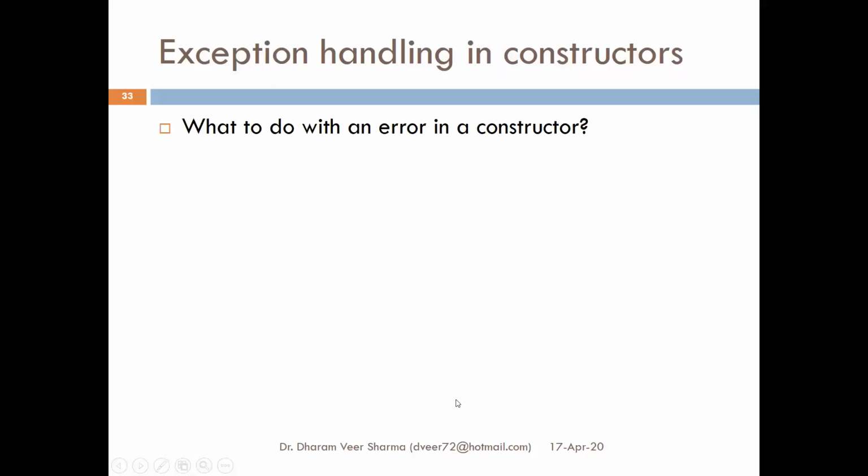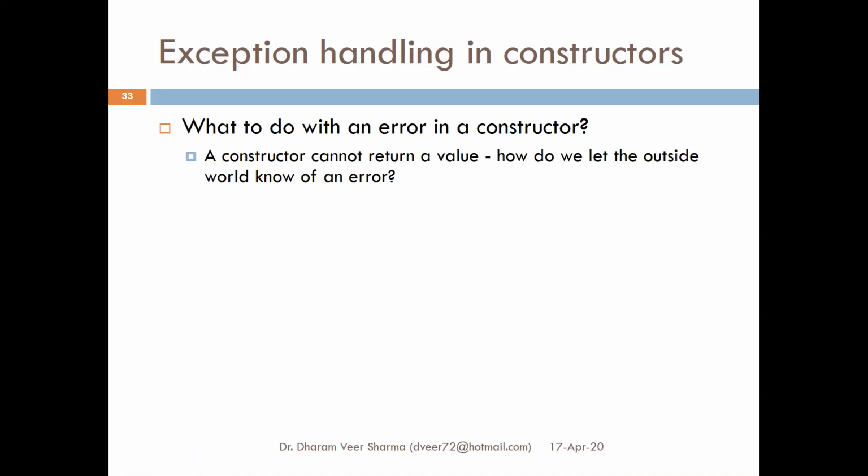Once again, exception handling in constructors. What to do with an error in a constructor? Suppose there is some error in the constructor itself. What kind of options do we have? Since the constructor cannot return a value, how do we let the outside world know of an error? Otherwise, we could have returned a value and the calling function could have evaluated the returned value and accordingly taken some decision. But since a constructor cannot return a value, what are the options?